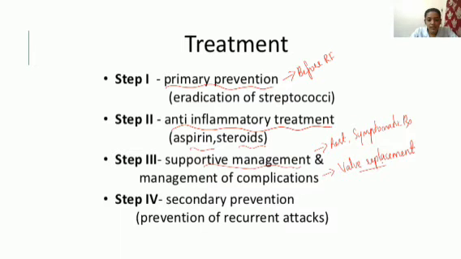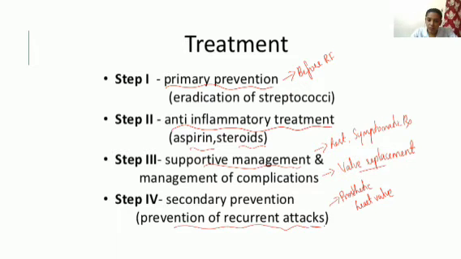Then step 4 is secondary prevention. Secondary prevention means prevention of recurrent attacks. Mostly in patients with prosthetic heart valves, that is after valve replacement, there is an increased chance for recurrent attacks. So this also should be prevented.